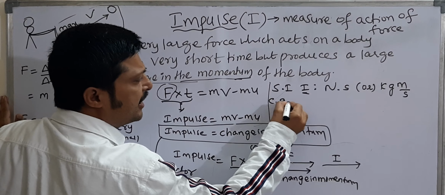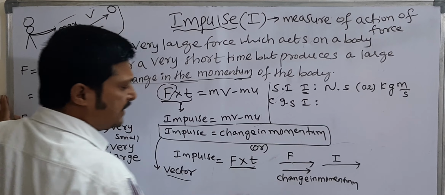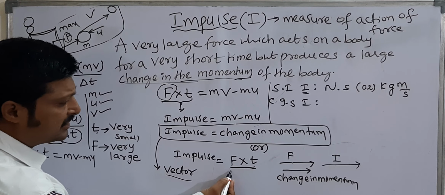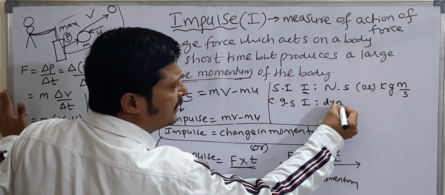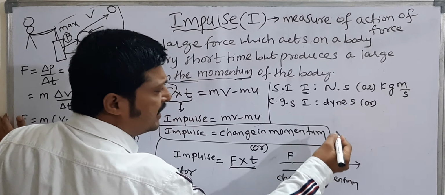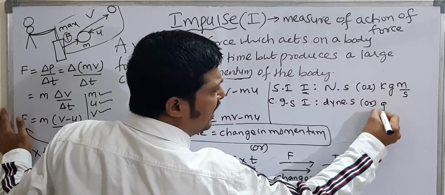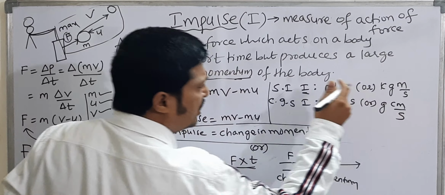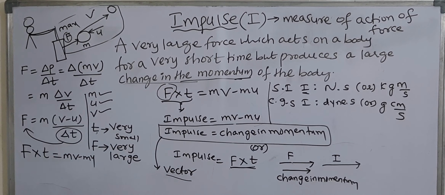Then the CGS unit of impulse. The CGS unit of force is dyne, time is second, and for change in momentum it is gram centimeter per second. So these are the units of impulse.